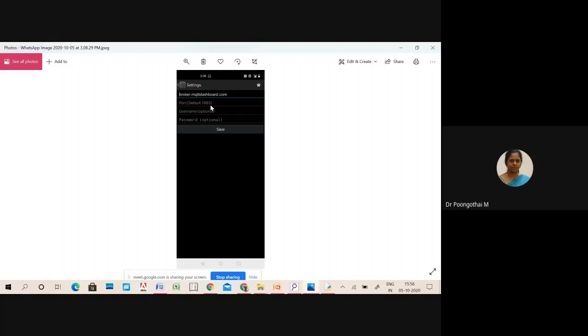And the TCP port address, the default port address, is 1883. So you have to enter these details before we start this program. And username and password are optional. So this app makes your mobile phone a publisher and subscriber.